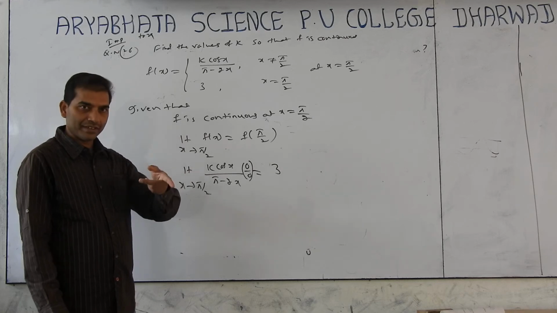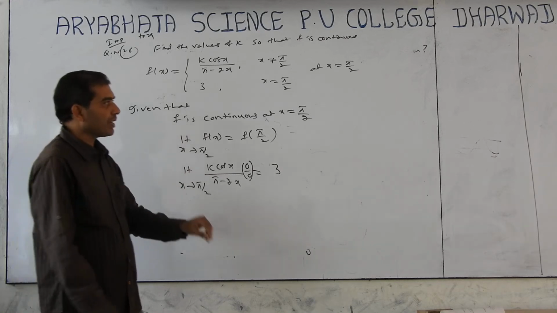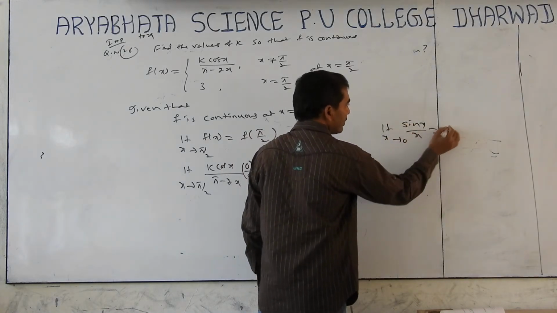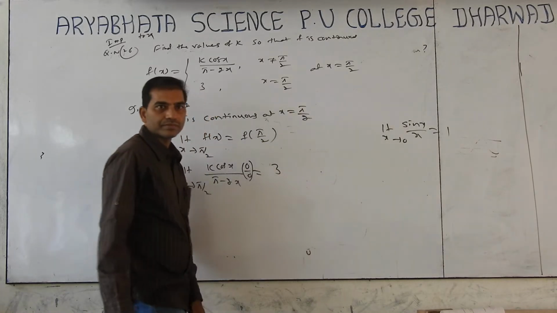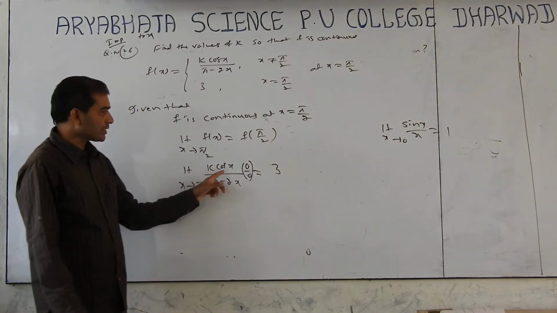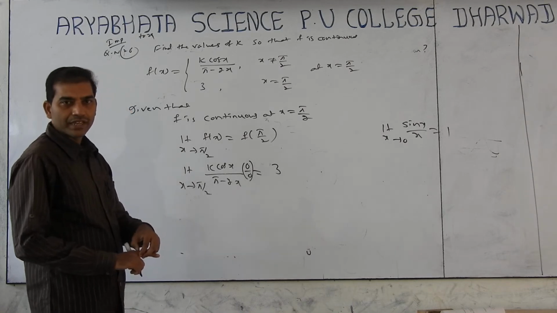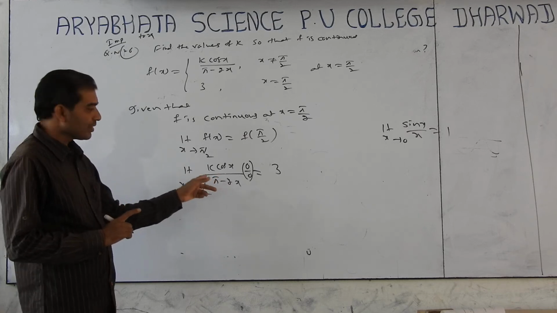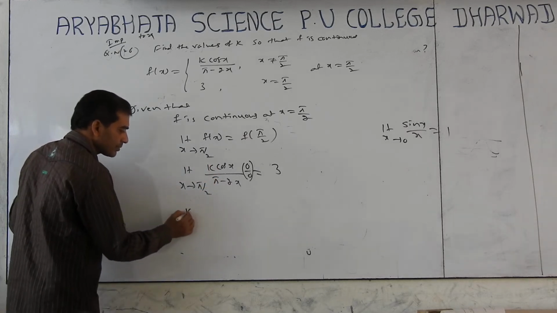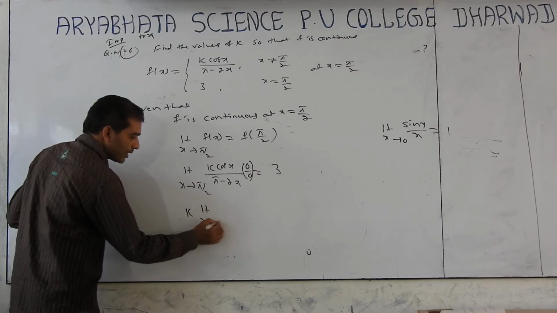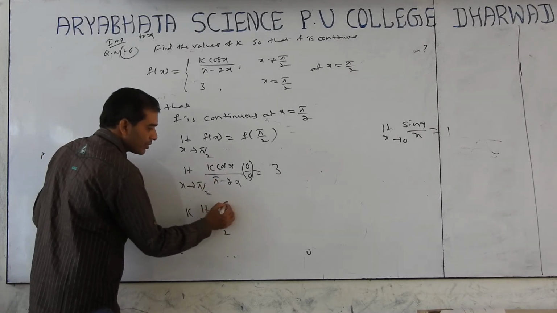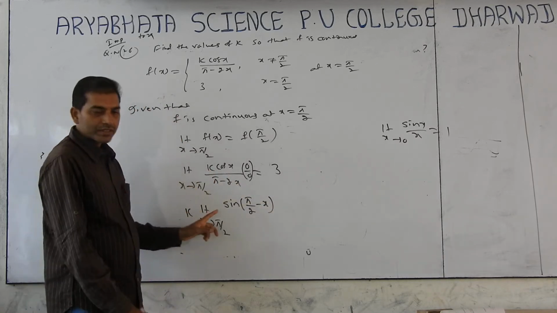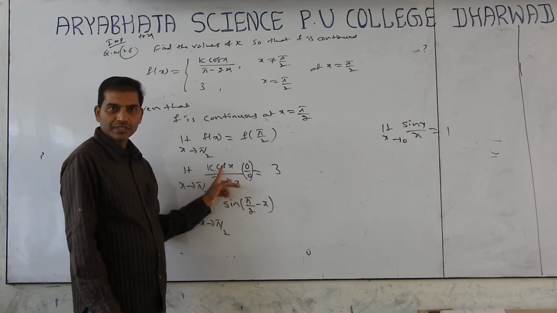There is a formula: limit x tends to 0, sin x by x equals 1. This is the standard limit. So we have to convert this into that form. Are you following? Cos x, how to convert? Sin 90 minus x equals cos x.